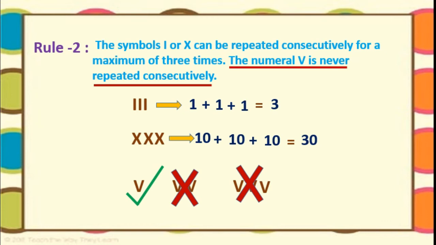What is the meaning of V? The V symbol we use to write 5. That you know, correct? Remember this thing. We can use I, that is 1, maximum 3 times, and X also we can use 3 times. But remember that we can't use V more than one time. Okay, this is about the second rule.